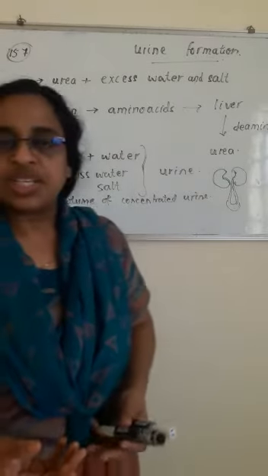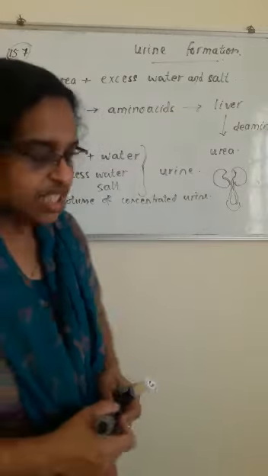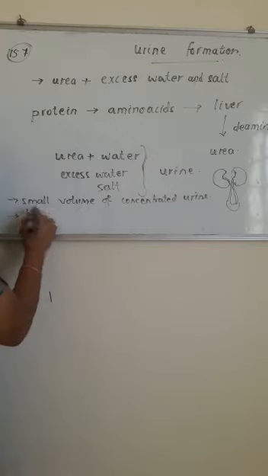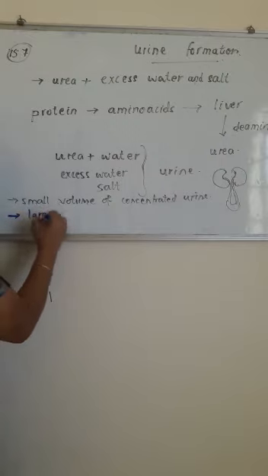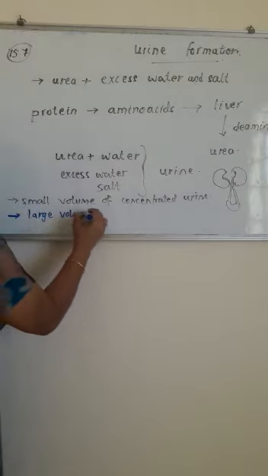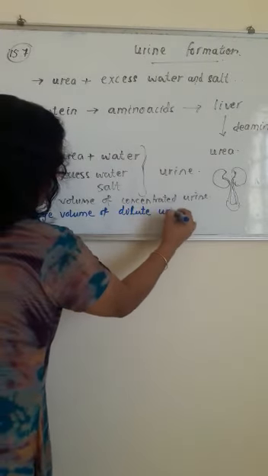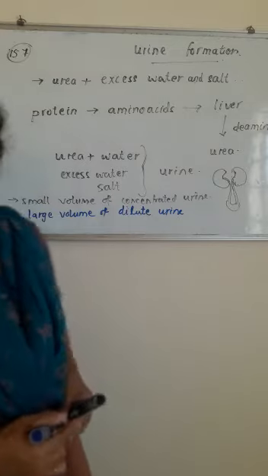If we are not sweating, or if there is no chance of water loss from the body, or if you drink a lot of water, it will produce a large volume of dilute urine. Okay, large volume of dilute urine.